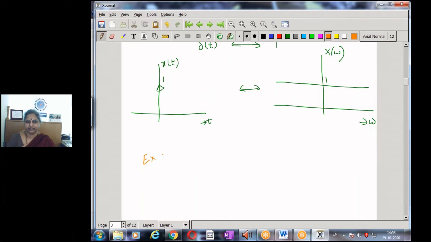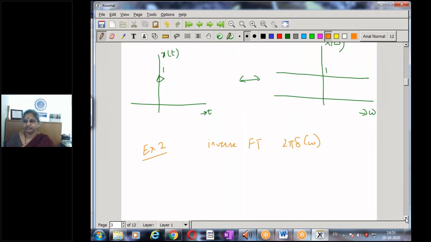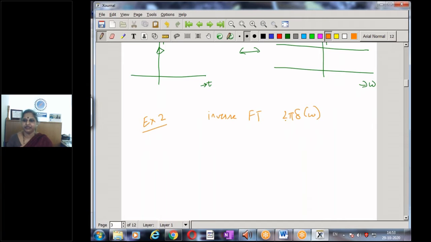Let's take another example just to understand a few concepts of the Fourier transform. Let us say I want to get the inverse Fourier transform of 2 pi delta omega. Here we are given a delta function in the frequency domain, and for this we use the inverse Fourier transform expression, 1 by 2 pi integral from minus infinity to infinity of x of omega e to the power of j omega t d omega.